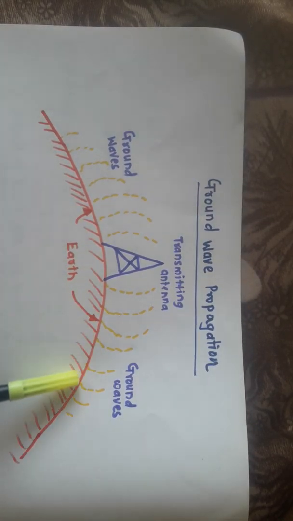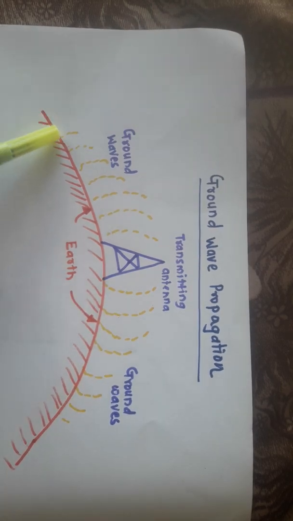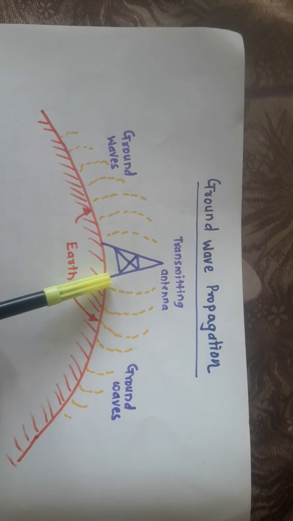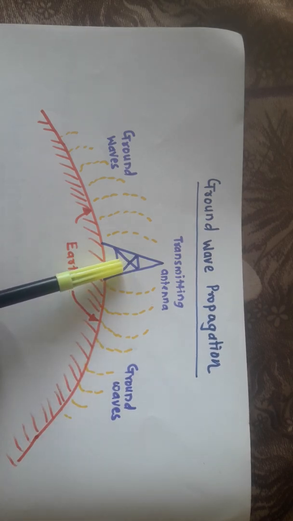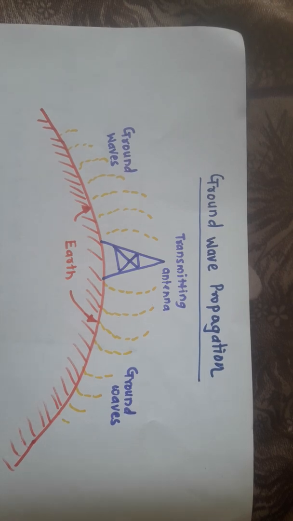So this curvature of the earth surface is represented over here. Suppose this is your earth surface, and this is the transmitting antenna, then how the signal gets transmitted or propagated through the ground wave propagation, that part we are going to discuss.